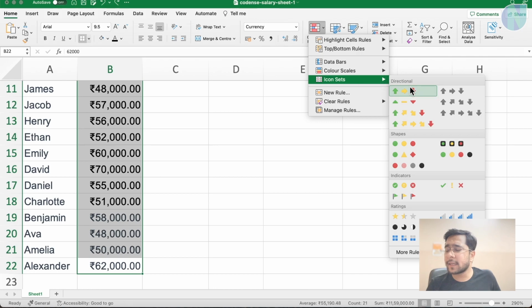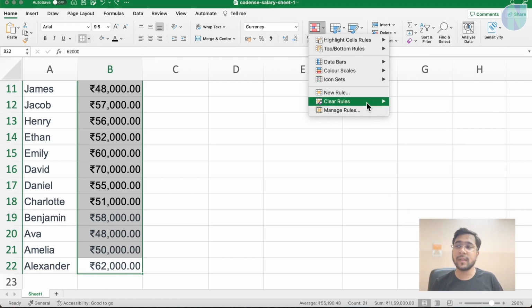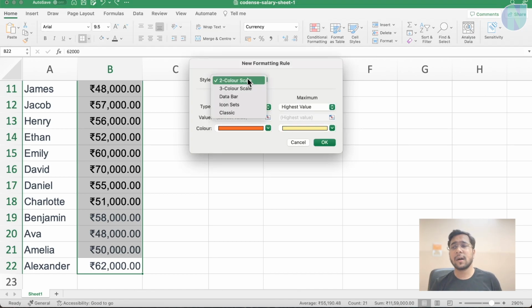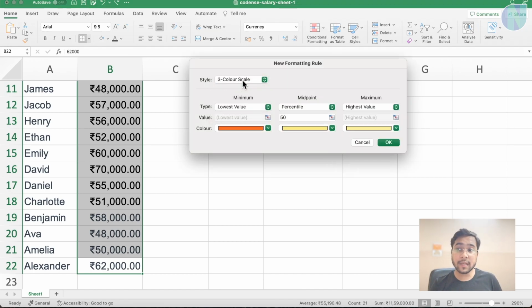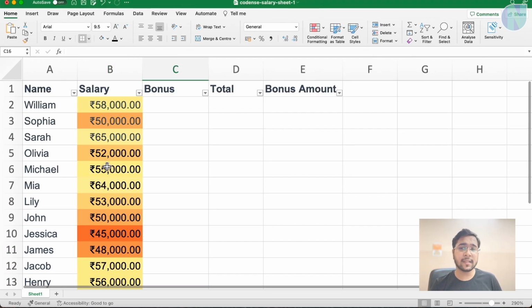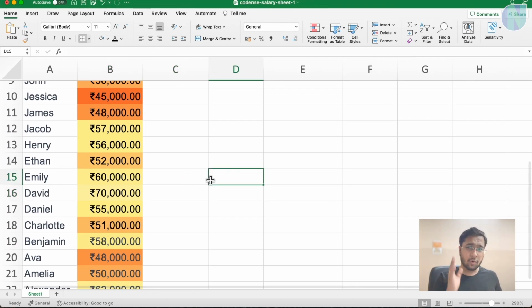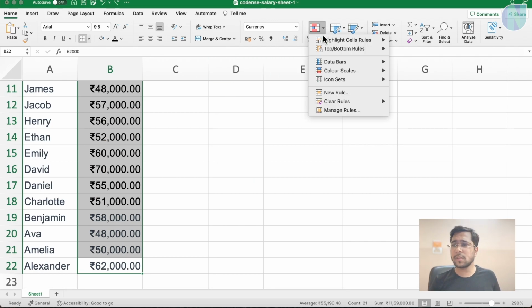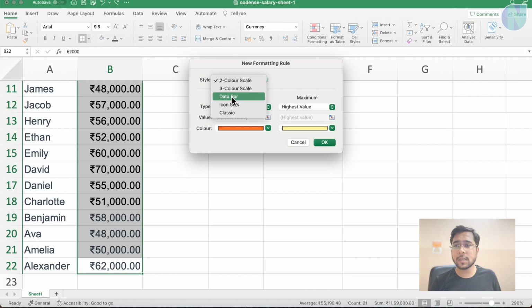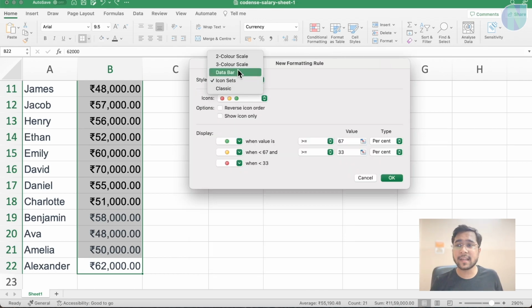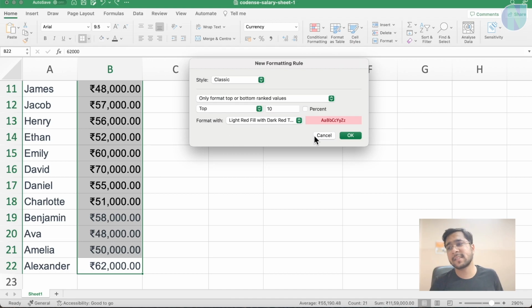Now here is icon set, where different icons are there. This may not work for every data. Some icons work with specific data only, and you can also set new rules here, like you want a 2 color scale, 3 color scale. Here you can see it is divided into 3 colors. You want 2 colors, you want 1 color. So those are all conditions which you can do. See here, you just need to choose a style. You want data bar, you want icon set, you want 3 color scale, you want the classic style, which we have seen first. Like if it is greater than, then make it red. If it is less than, make it blue, or anything.